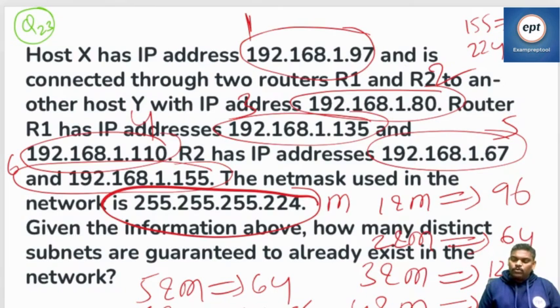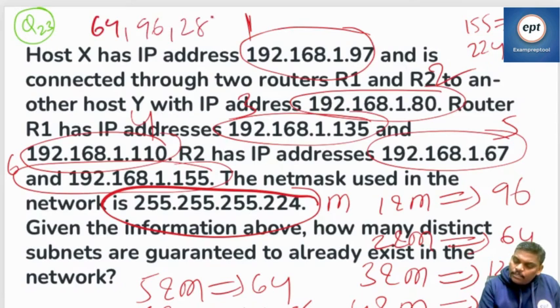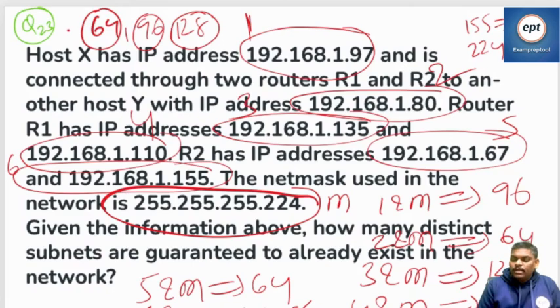Answer is B. These are the only different ones, 64, 96, 128. Every one, if you do AND operation, you will get the network ID. 3 networks only there. So 3.